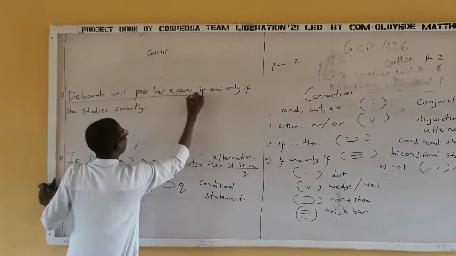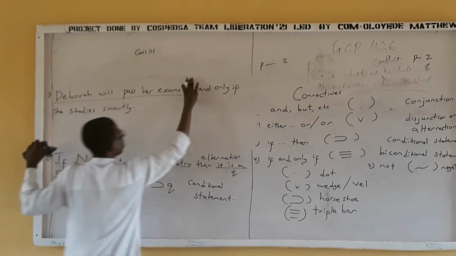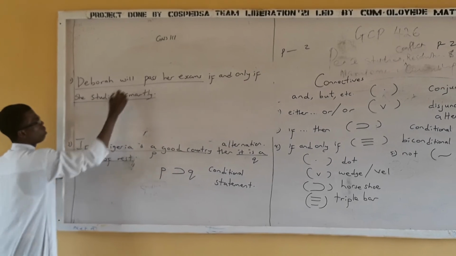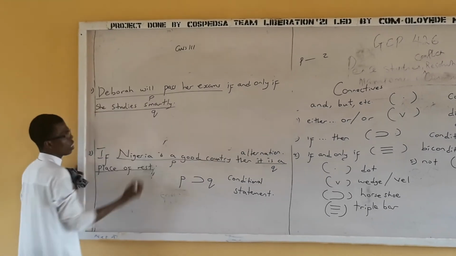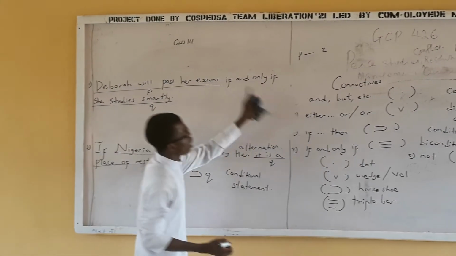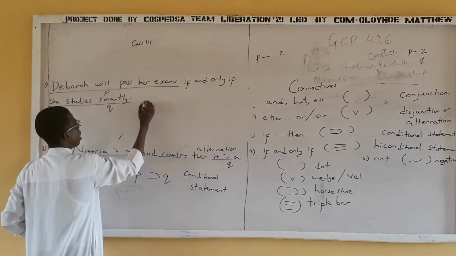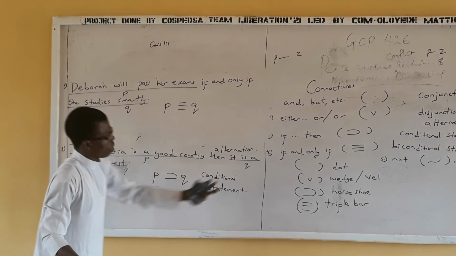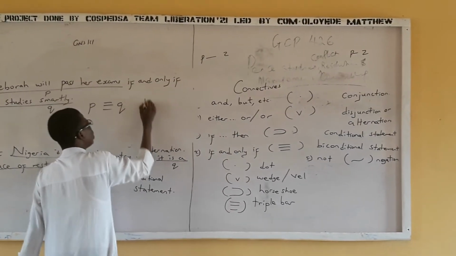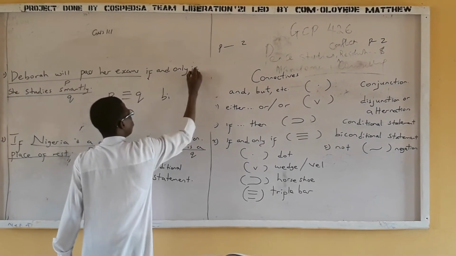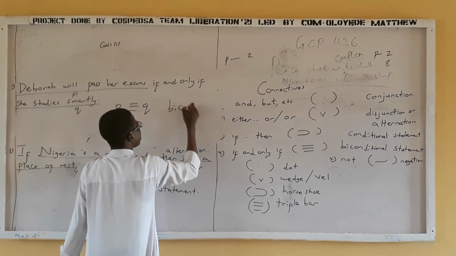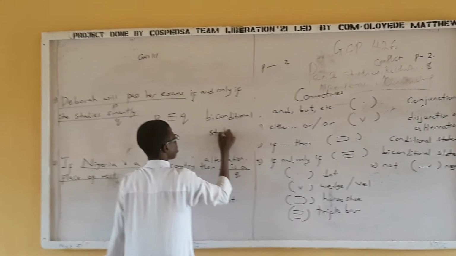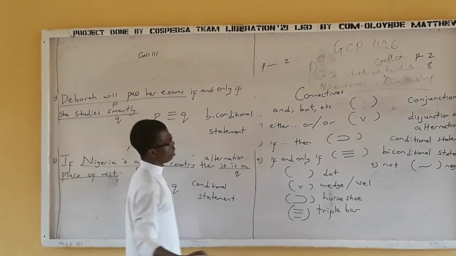Now, Deborah will pass her exams is one idea. Then she studies smartly is another idea. We have the P and we have the Q. So what is the symbol for if and only if? Triple bar. So we have P, triple bar, Q. What's the name of this statement? It's a biconditional because of one, two. Mono is one, bi is two. It's a biconditional statement. Do you understand that?